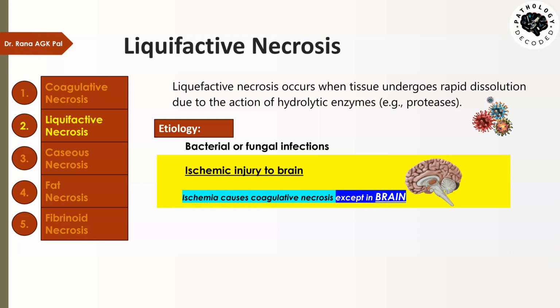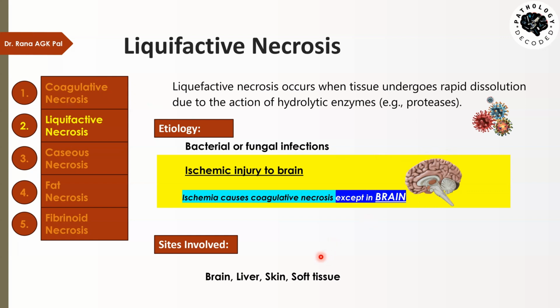Brain tissue is soft, full of enzymes, and very sensitive to hypoxia, which leads to cell membrane damage, so it becomes liquefied. So in the brain, ischemia causes liquefactive necrosis, while in the rest of the body ischemia causes coagulative necrosis. Many MCQs are based on this. Keep in mind that the common cause of coagulative necrosis is ischemia; the brain is an exception. In the brain, liquefactive necrosis occurs due to ischemia. Never forget that.